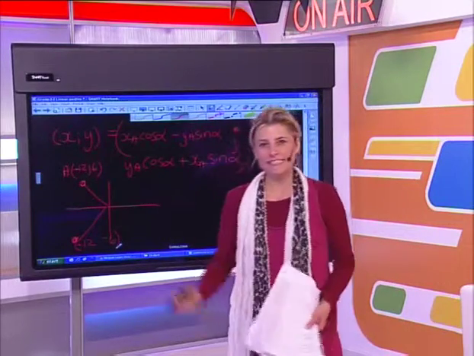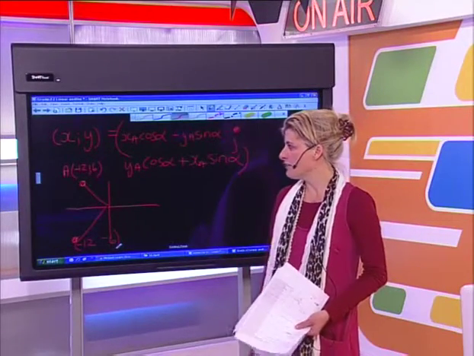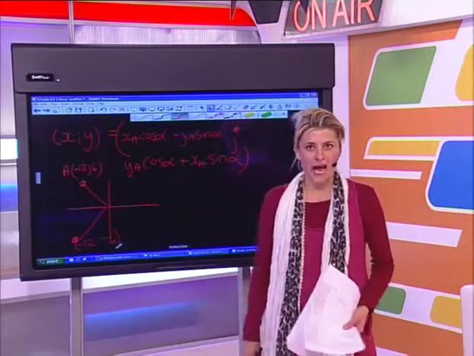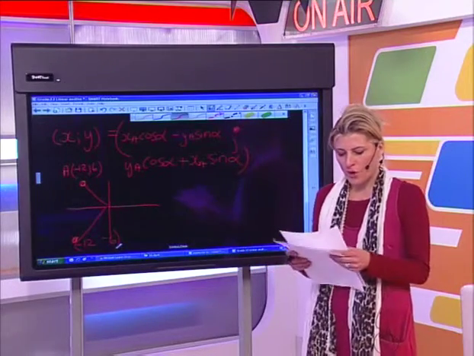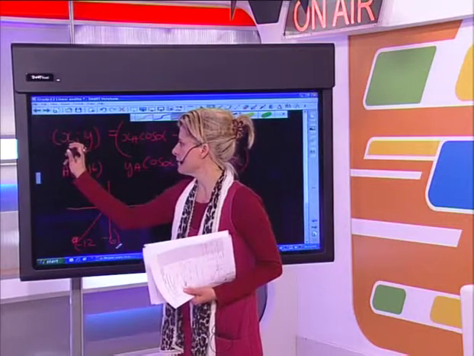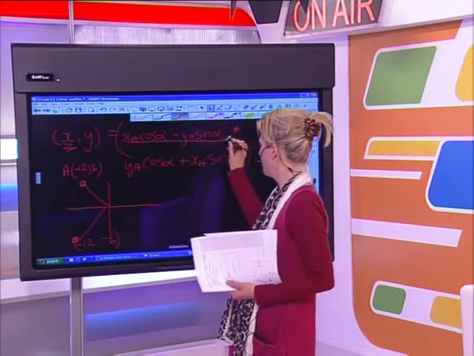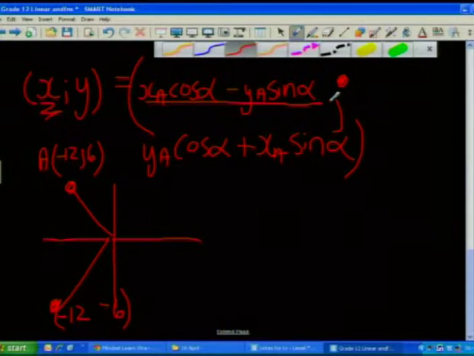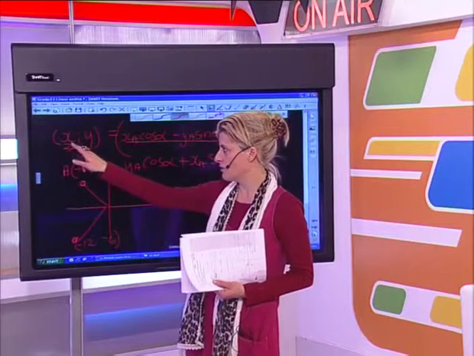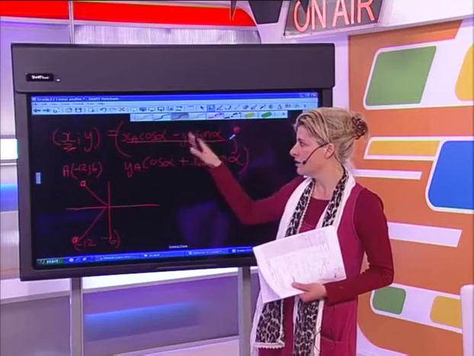Now basically, guys, all we need to do is substitute our information into the formula. Now I'm going to start off with the x part of my formula. So what I'm going to do is use what I'm underlining over there. Now, the formula says to get the new x coordinate, we take the old x coordinate multiplied by cos of alpha.